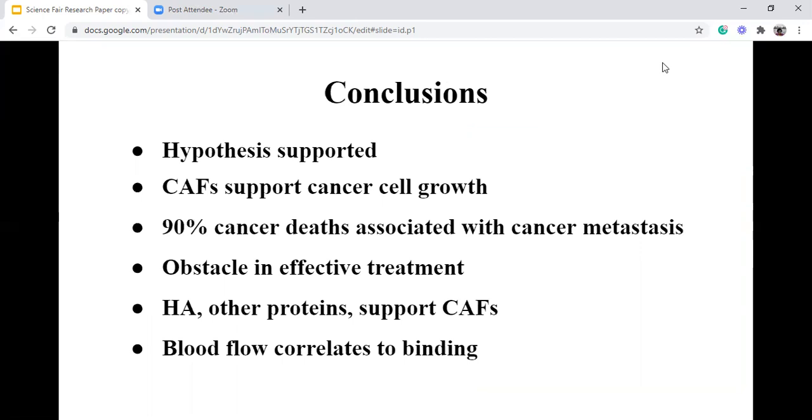To sum it up, the CAFs support cancer cell growth. This research provides a new perspective on the intersection between CAFs and ECM proteins in cancer metastases. Because 90% of cancer deaths are associated with cancer metastases, it provides a significant obstacle to effective treatment. Thus, it is crucial to understand how factors from the tumor microenvironment influence the way cancer spreads. Additionally, the project focuses on the ECM protein hyaluronan, which is important in this intersection because it supports and increases the CAF's number. The blood flow also impacts the binding of CAF cells.